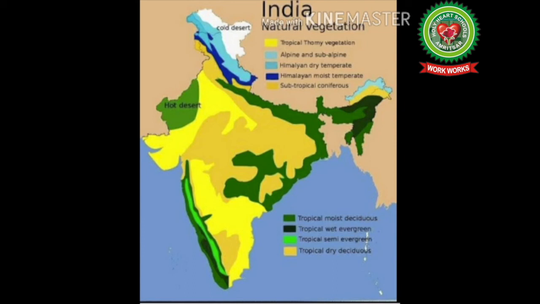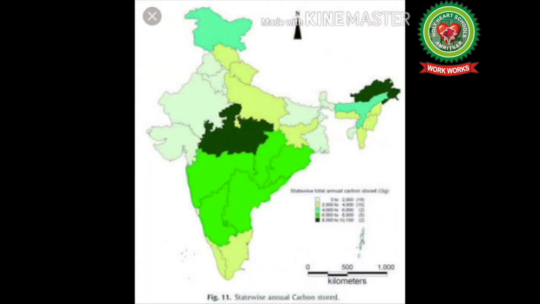For example, Rajasthan and the Thar Desert receive 25 centimeters of rainfall. There we find only thorny bushes and cactus type of vegetation. Here the question comes, which state in India has the largest area under forest? In terms of area, Madhya Pradesh has the largest forest cover in the country.